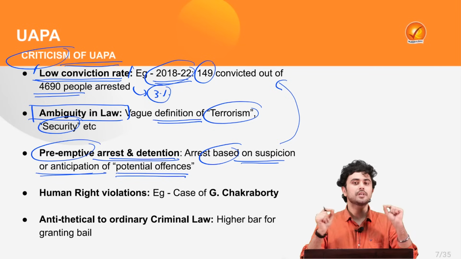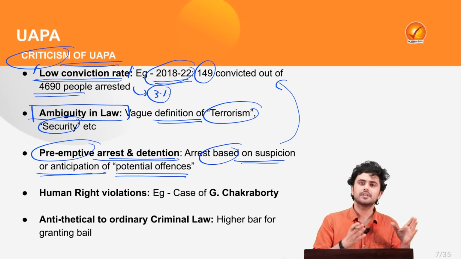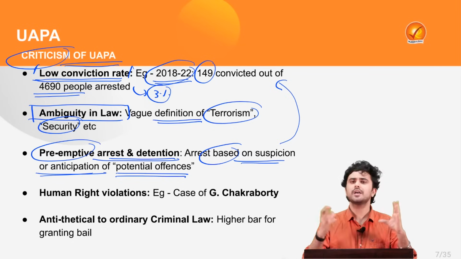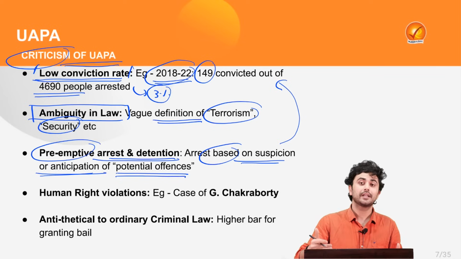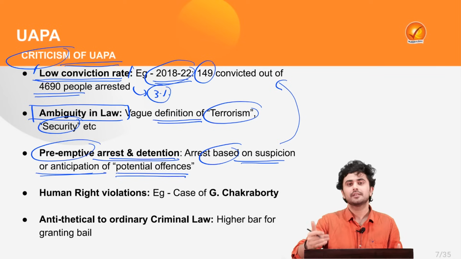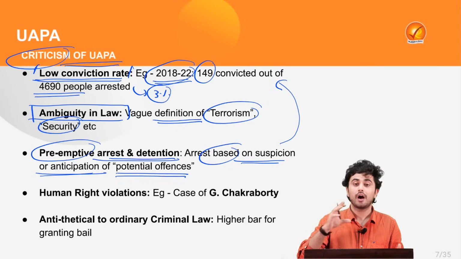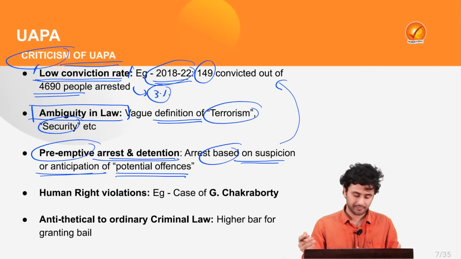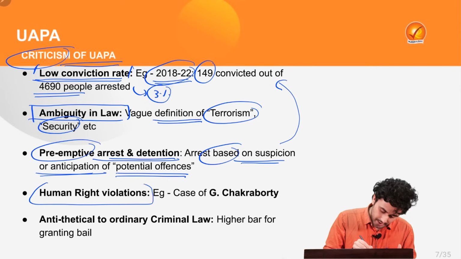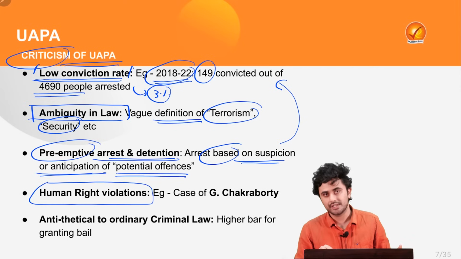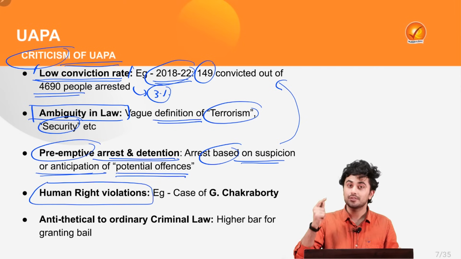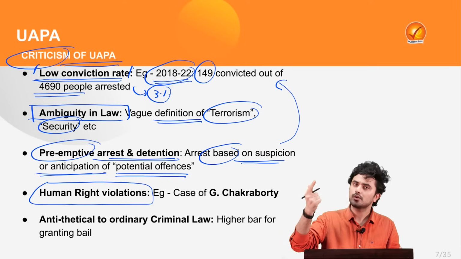Thus, because the terms are not defined, it leaves the central government with vast powers to arrest or detain anyone, and in the case of no checks and balances, it can also lead to uncontrollable power, thus leading to human right violations. Why? Because you were a political activist, you were raising your voice.